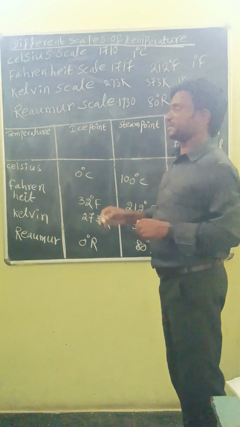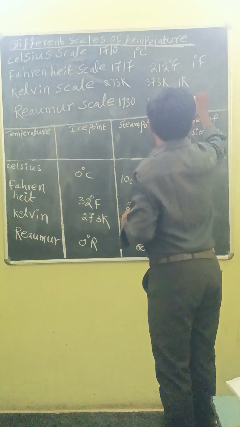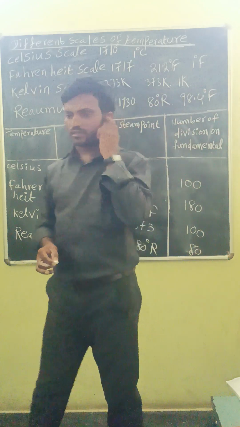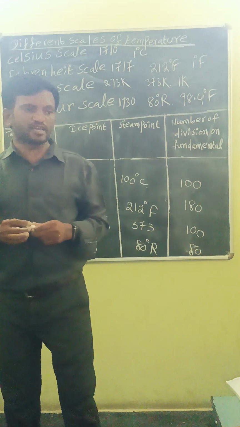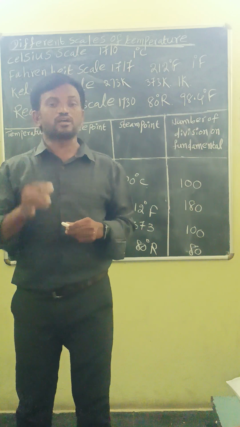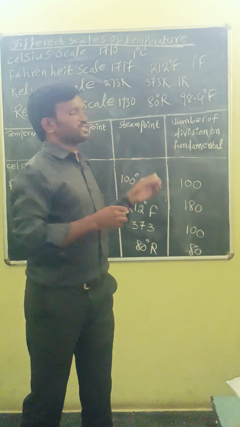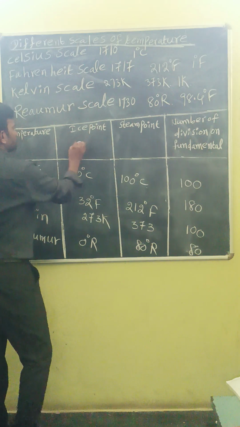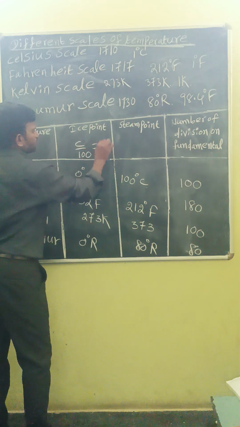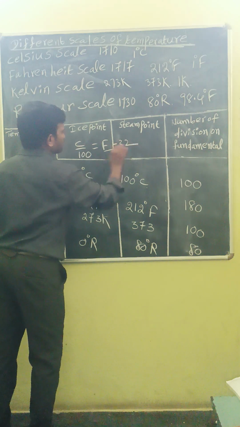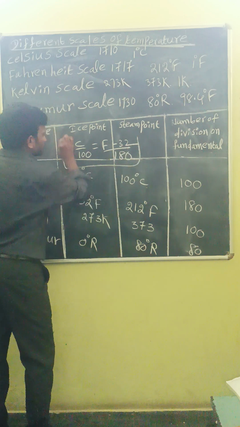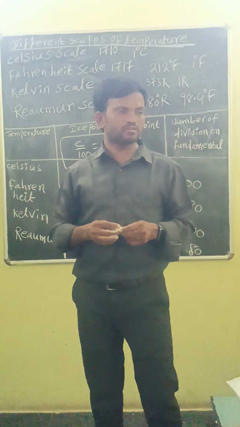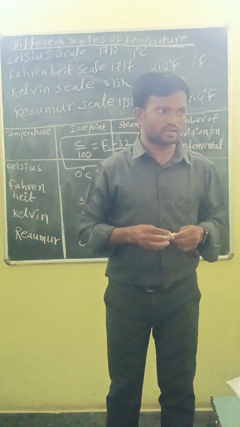Normal human body temperature 98.4 degree Fahrenheit or 36.9 degree Celsius. The relationship between Celsius scale and Fahrenheit scale: C by 100 is equal to F minus 32 by 180. This is the relationship between Celsius scale and Fahrenheit scale.